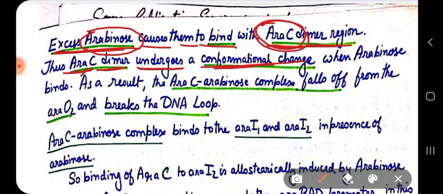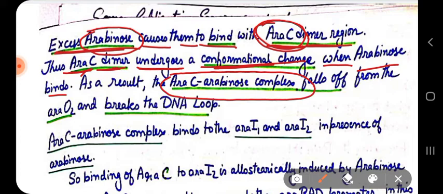As arabinose binds to the ARA-C dimer, a structural change occurs, and as a result, the ARA-C arabinose complex falls off from ARA-O2 and breaks that DNA loop-like structure.